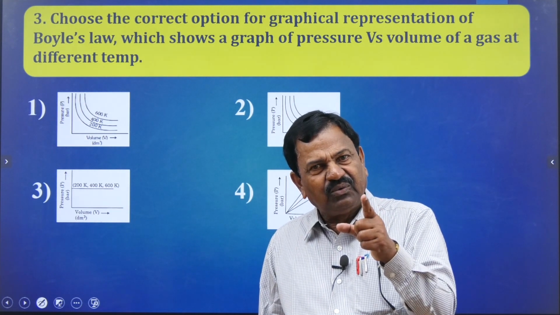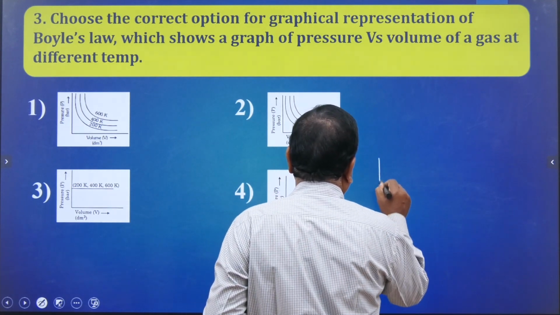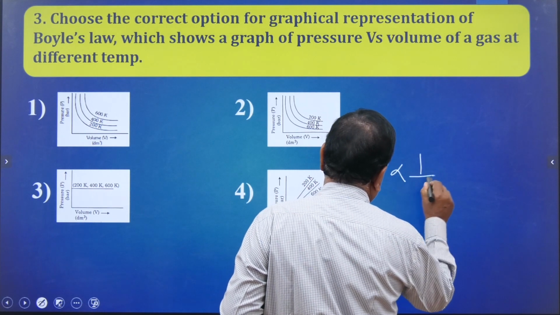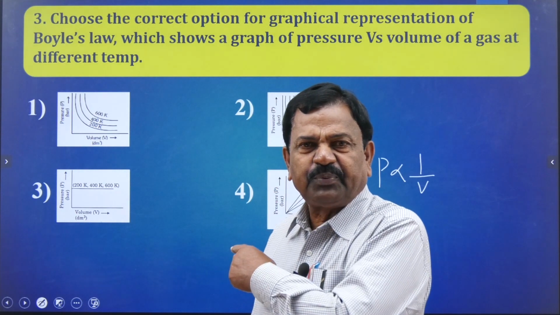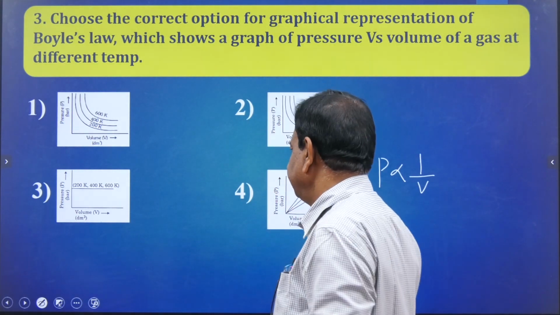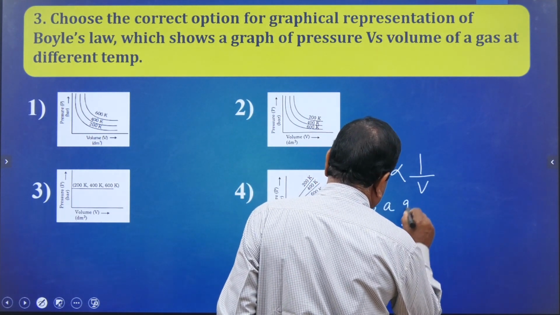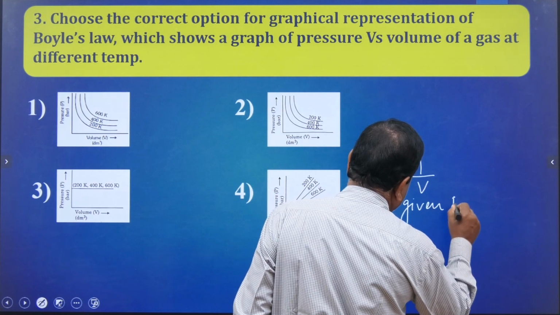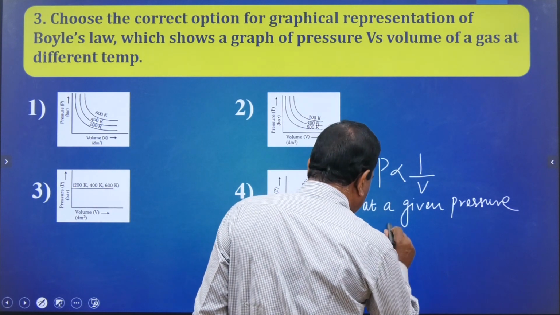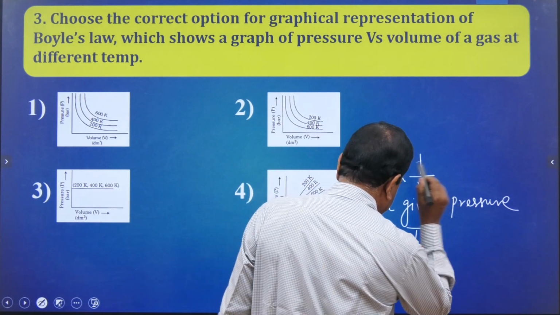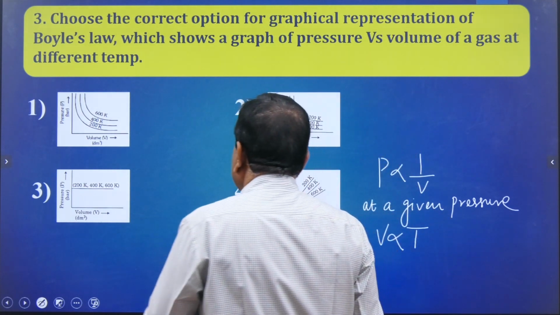So, you know one thing, according to Boyle's law, P proportional to 1 by V. At a given pressure, V proportional to T. So, now you are going to see that.